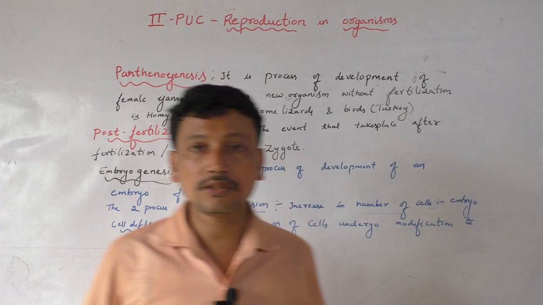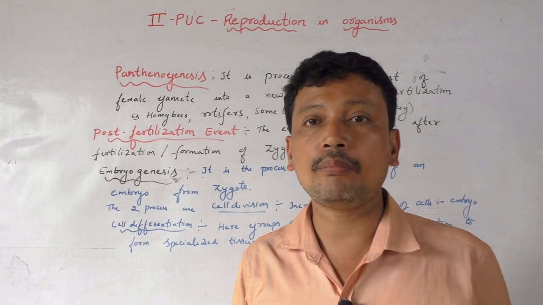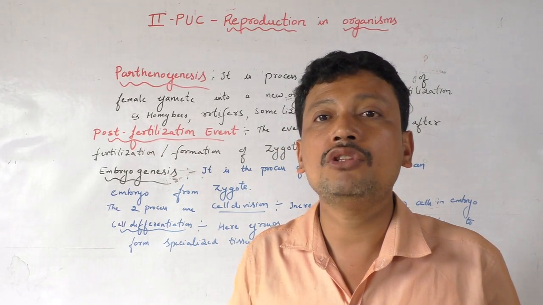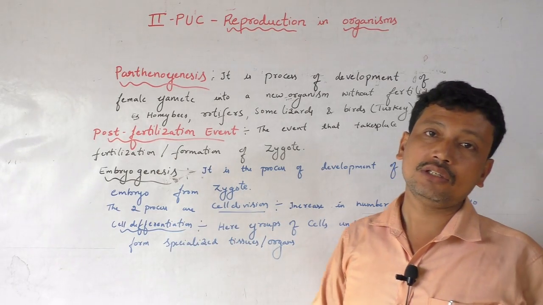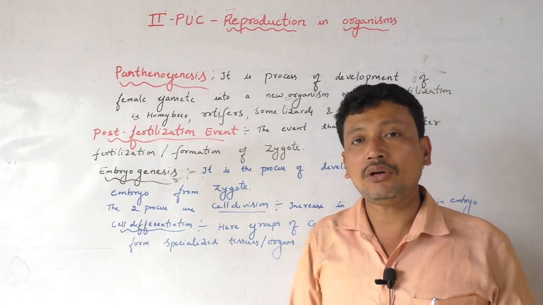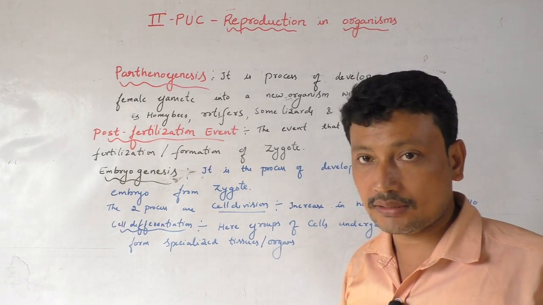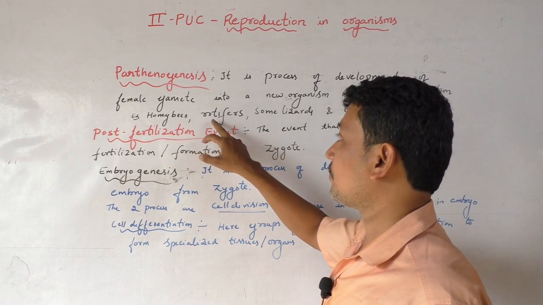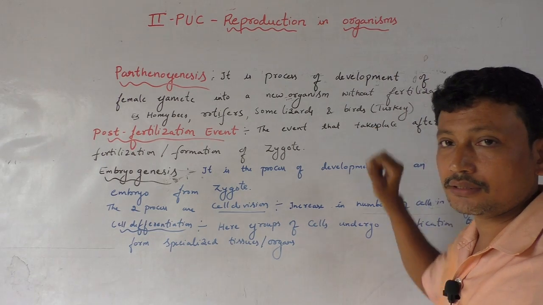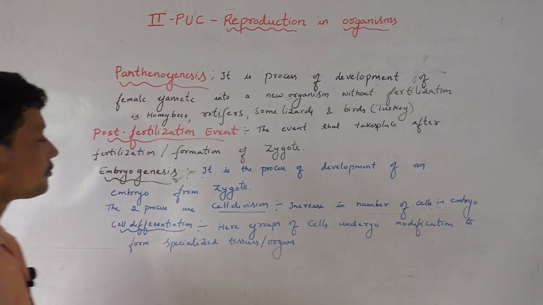Coming to parthenogenesis. So what is the meaning of parthenogenesis? The process of development of a female gamete into a new organism without fertilization. So without fertilization, some female gametes develop into new organisms. The examples for parthenogenesis are honeybees, rotifers, some lizards as well as some birds like turkey birds.